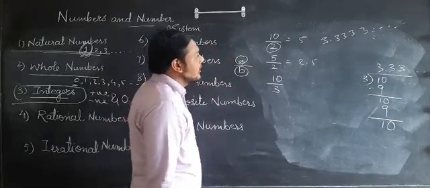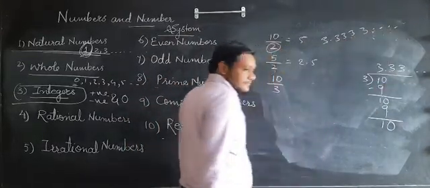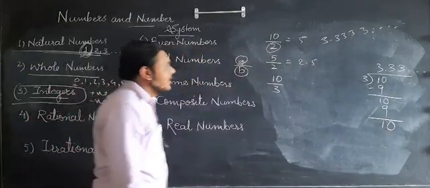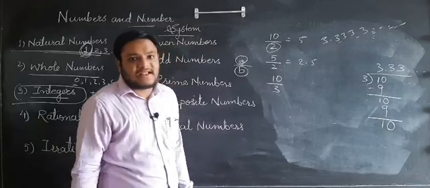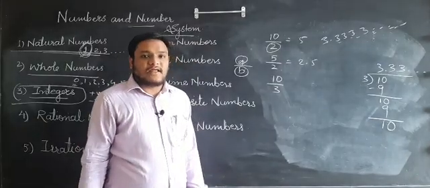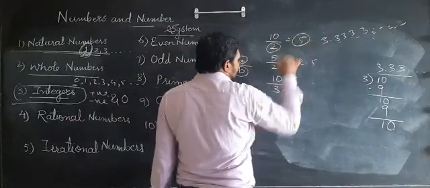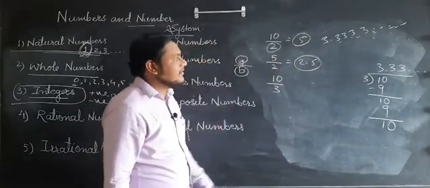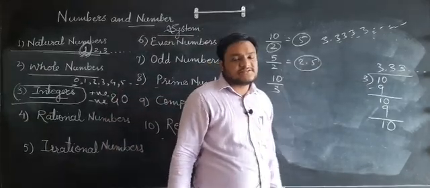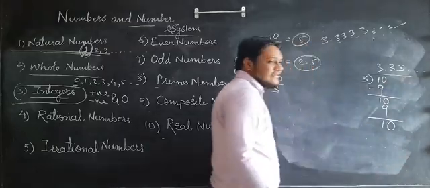I want to tell you one thing: after the decimal point, 3 is repeating here. If the numbers are not stopping after the decimal point, then they are called non-terminating. If I divide 10 by 2, then 5 is terminating, and 2.5 is terminating. But if I divide 10 by 3, then the decimal part of this fraction is non-terminating, but it is recurring because the numbers are repeating after the decimal point.